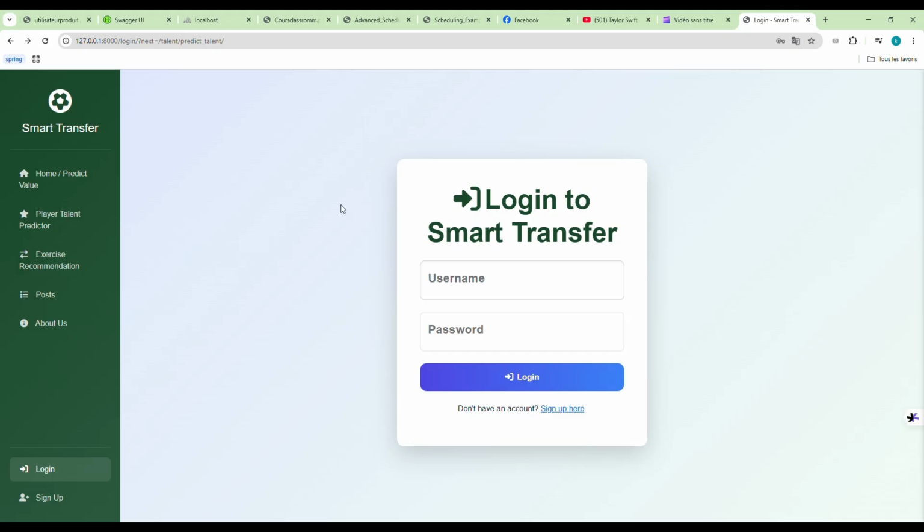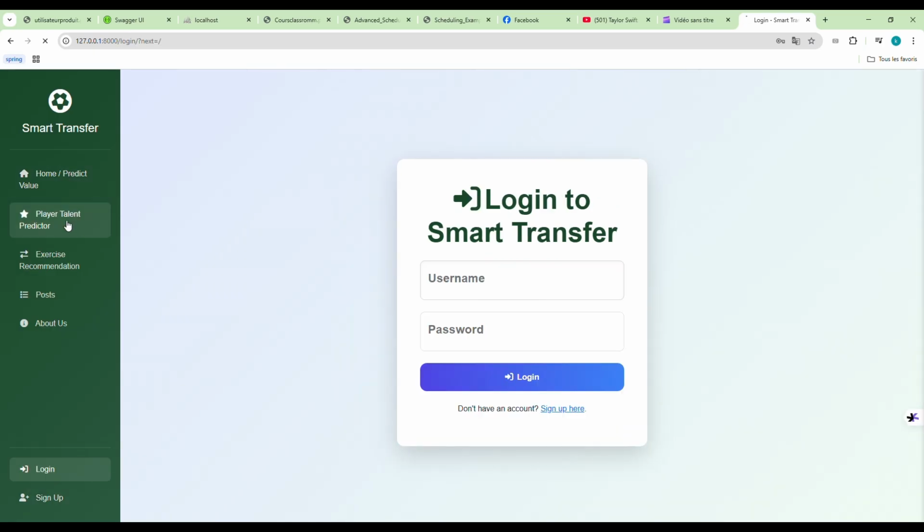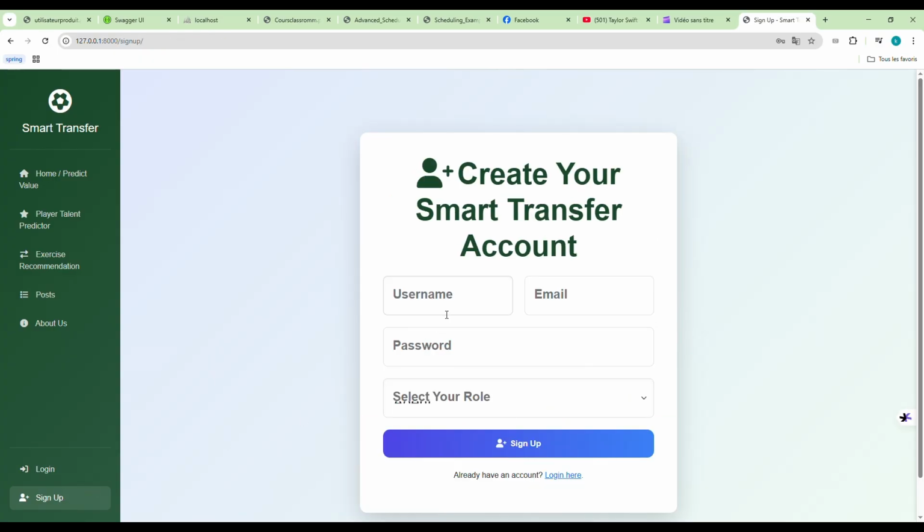So welcome. Now I'm going to present you our site, Smart Transfer. First of all, we are going to sign up, because our website doesn't let us enter the site unless we have an account.